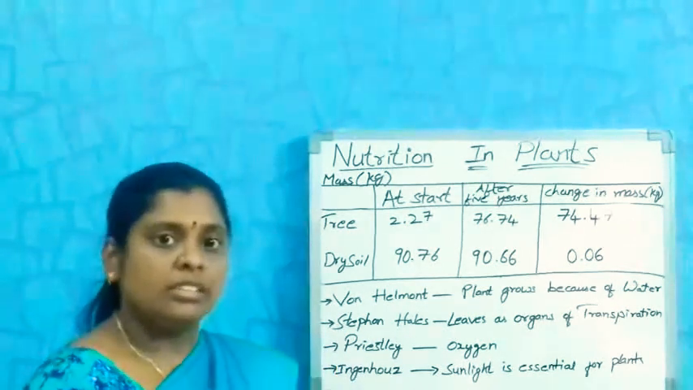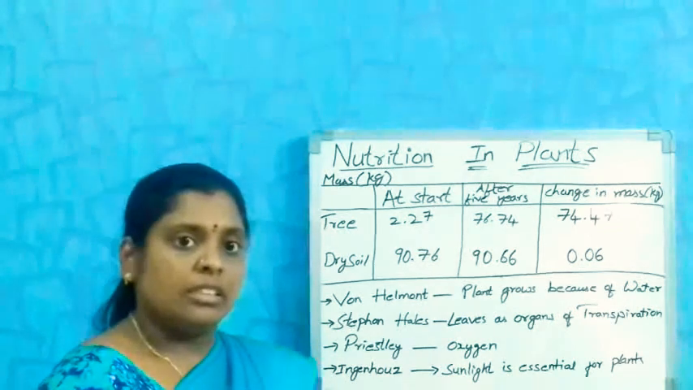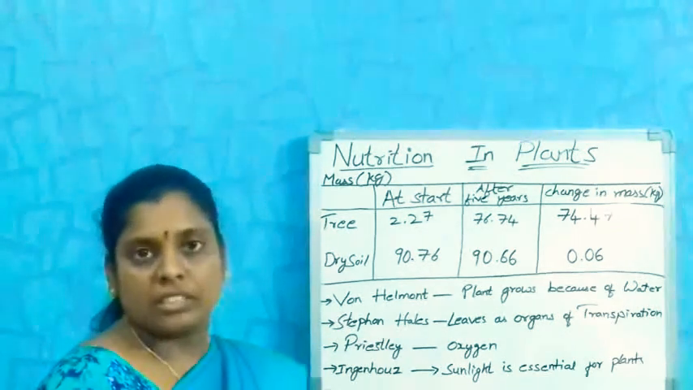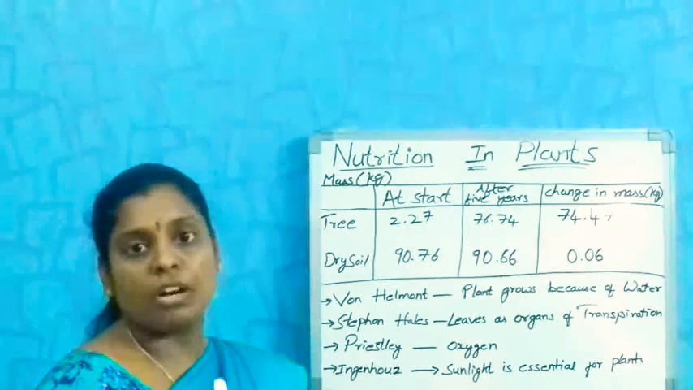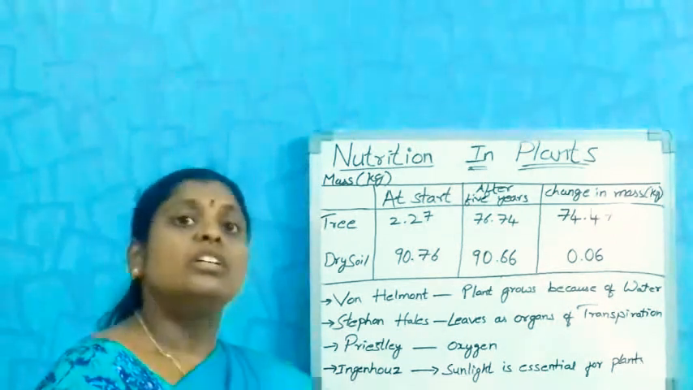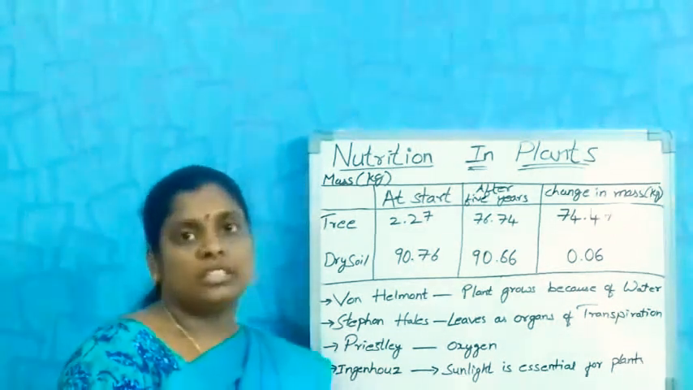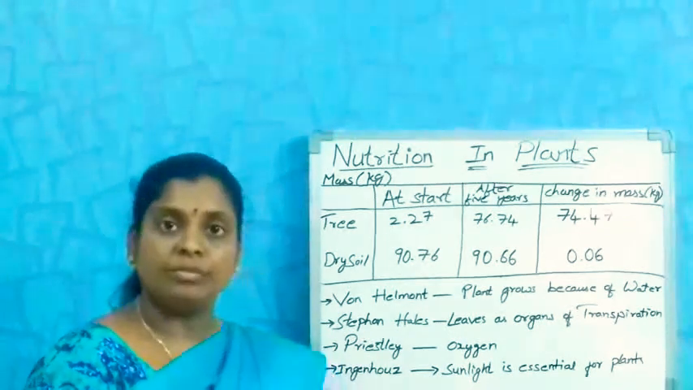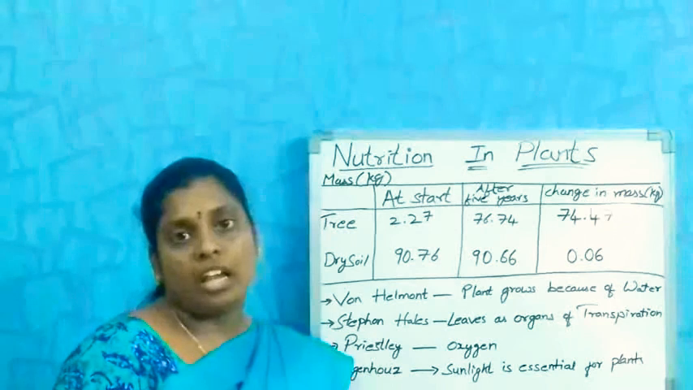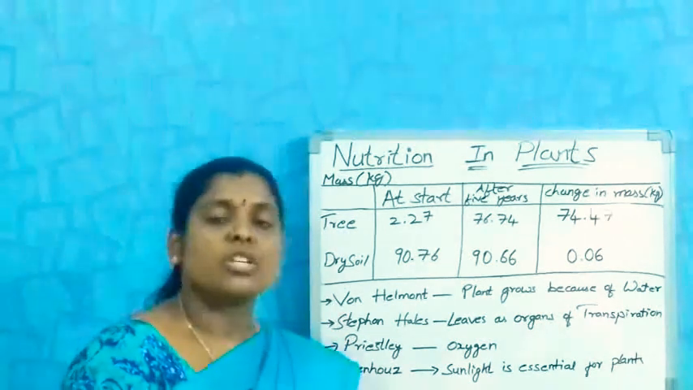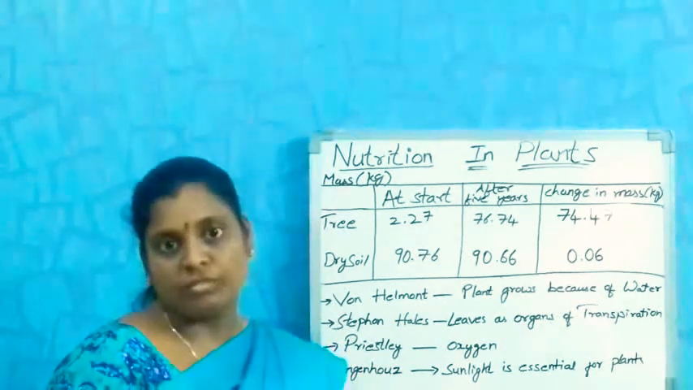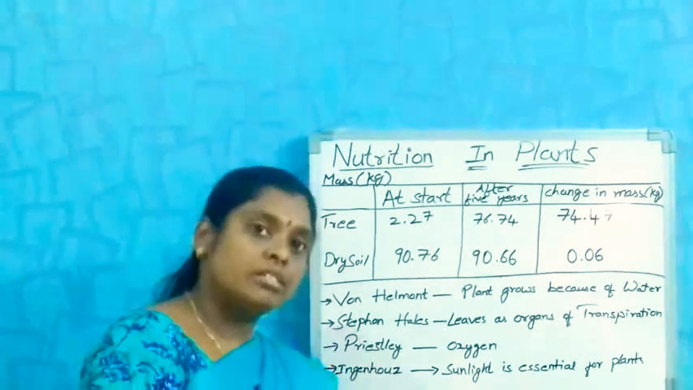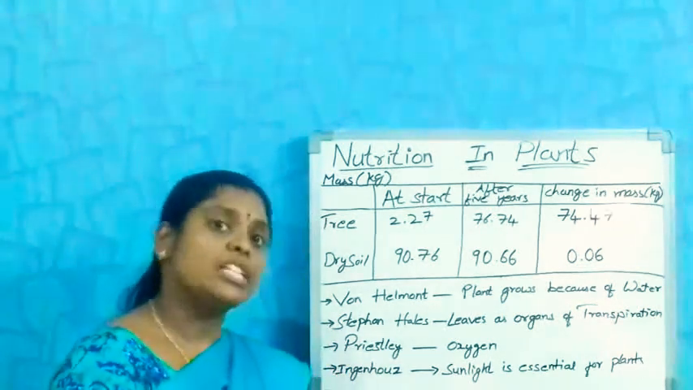Generally, parts of the plant absorb carbon dioxide, water, and sunlight from the environment and carry out the process of photosynthesis. Is this enough for the plant to prepare its food materials?